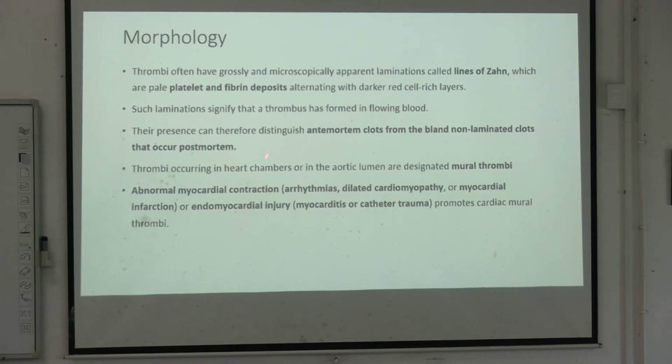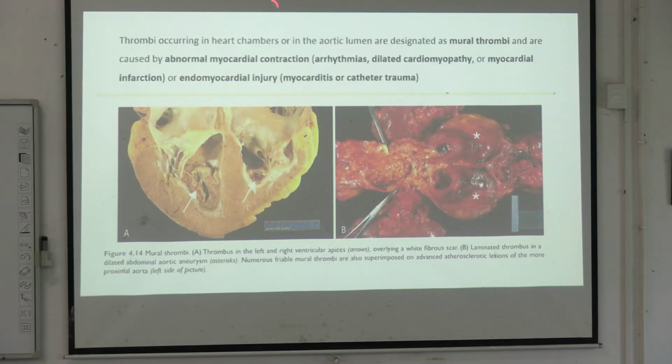and it helps to distinguish antemortem clots from post-mortem clots, because antemortem clots will have these lines of Zahn, but the post-mortem clots will not have this. Okay. So the thrombi that occur in heart chambers or in the aortic lumen are designated as mural thrombi and are caused by abnormal myocardial contraction, that is arrhythmia, dilated cardiomyopathy, myocardial infarction, and endomyocardial injury.